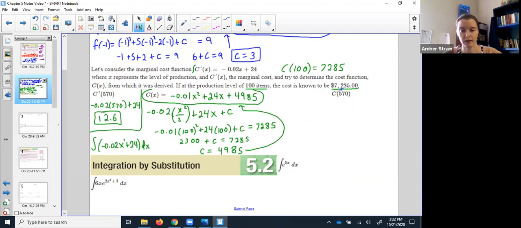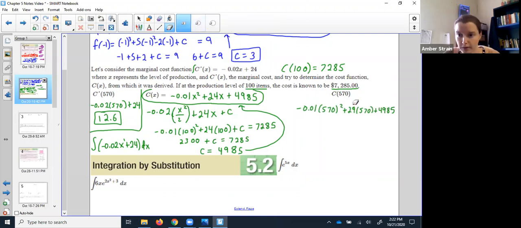All right, and then the last part, just to make sure that we did it right, it wants us to plug 570 into our new cost function. So this time I go, there we go. Go and write out the numbers, -0.01 times 570 squared plus 24 times 570 plus that big 4,985.